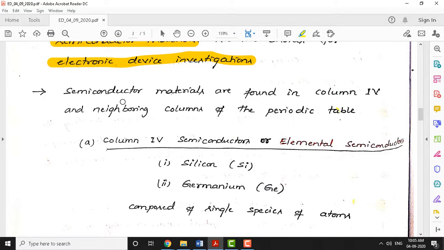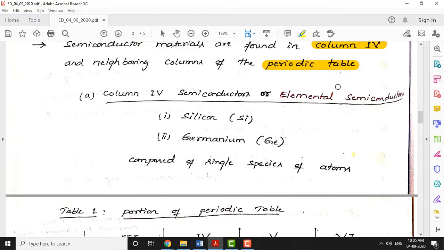If you look at the periodic table, semiconductors are found in column 4. The periodic table contains many elements, around 101, clustered into columns. In column 4 particularly, you can see the semiconductors. The semiconductors found in column 4 are called elemental semiconductors. The reason we call them elemental is that they are composed of a single species of atoms.